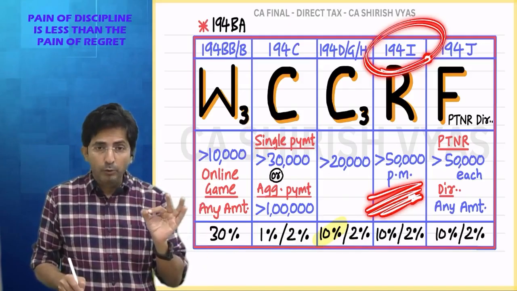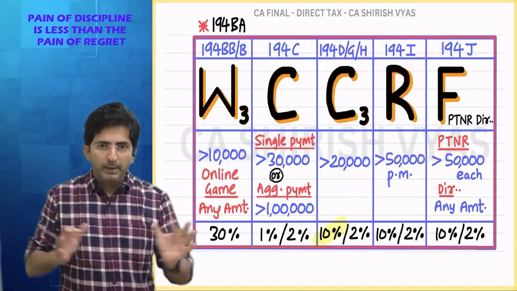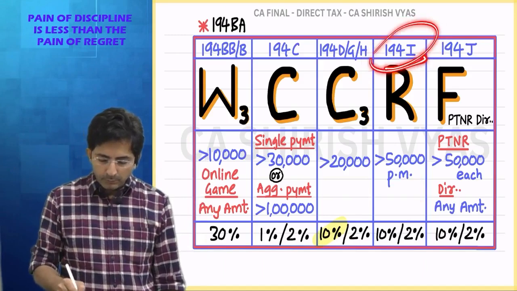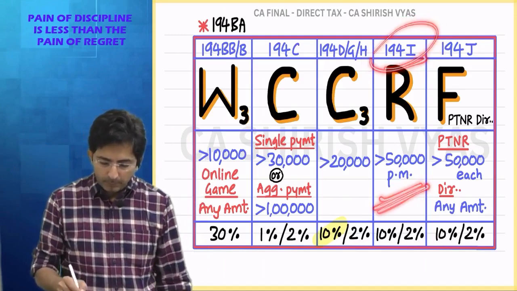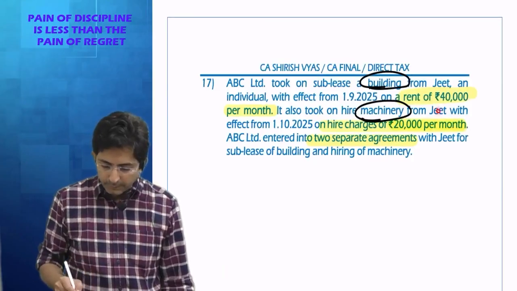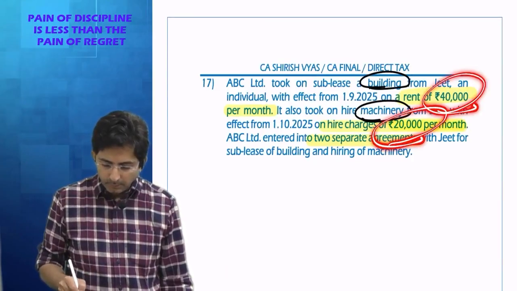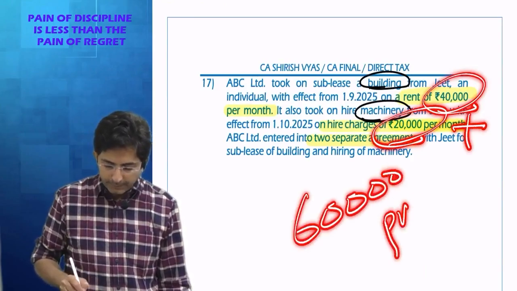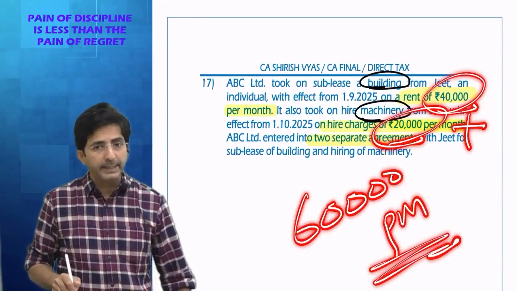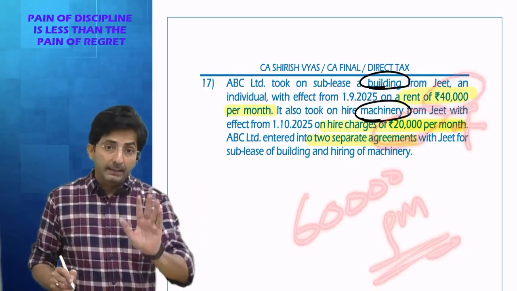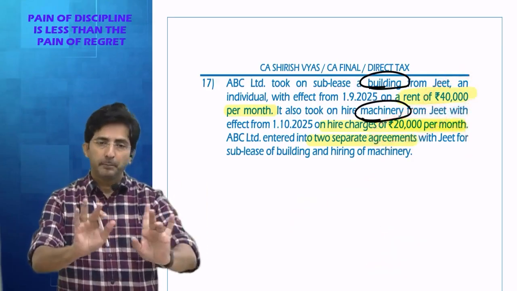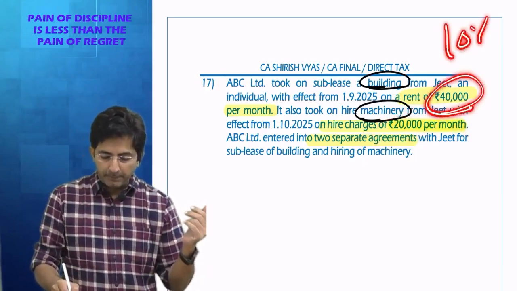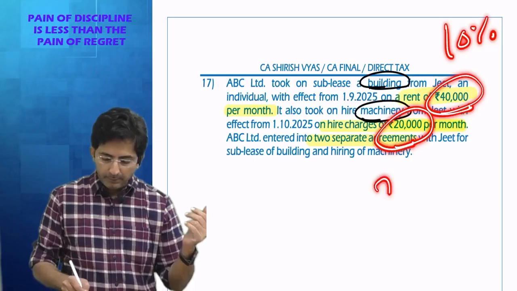So what will you do, will you check property-wise or combined? Because 194I is a common section, the 50,000 per month will be combined. Combined, if you see 40,000 plus 20,000, what is the combined rent? 60,000 per month, which is crossing 50,000 per month. So TDS will come. For checking the threshold I have combined, but the percentage on 40,000 will be 10%, and on 20,000 will be 2%.